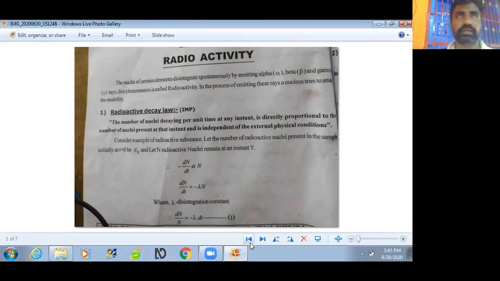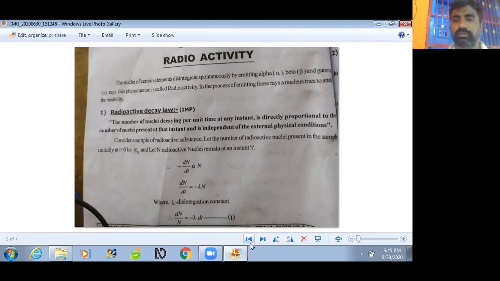Half-life period capital T equals 0.693 by lambda. Next, mean life. The reciprocal of the decay constant is called mean life, that is t equal to 1 by lambda. And the relation between half-life and mean life is capital T equal to 0.693 into t.